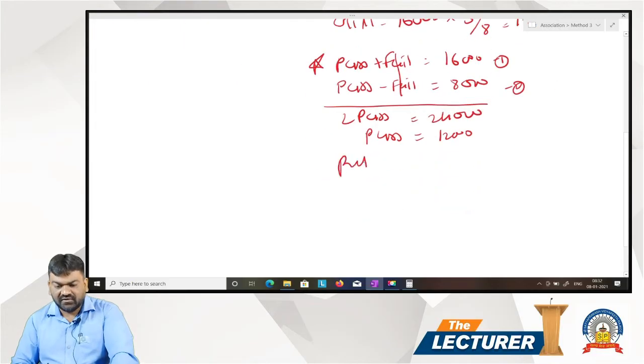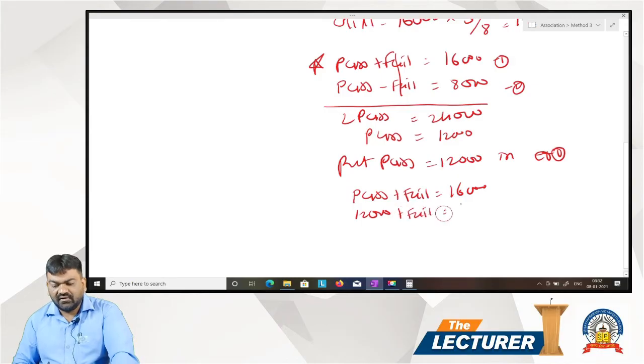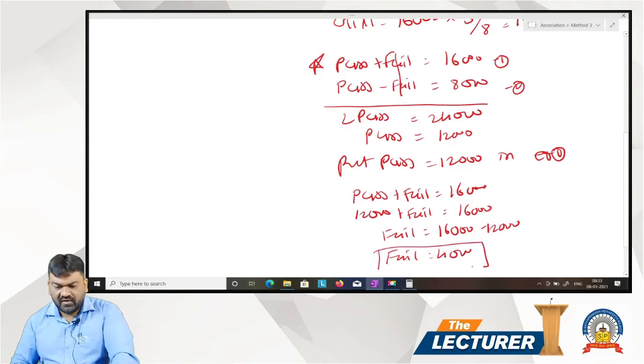Put pass is equal to 12,000 in equation number 1. So pass plus fail is equal to 16,000. So 12,000 plus fail is equal to 16,000. So fail is equal to 16,000 minus 12,000, so fail is equal to 4,000. This is fail, this is pass.